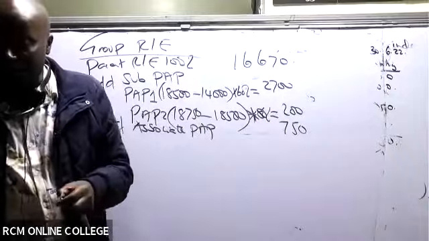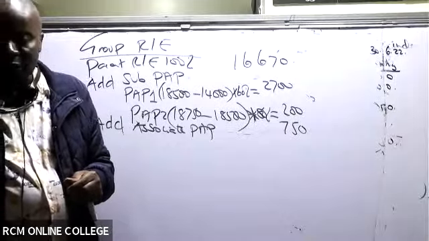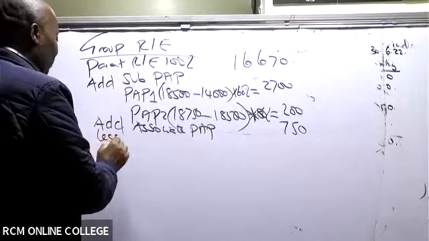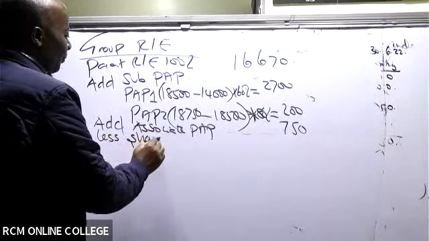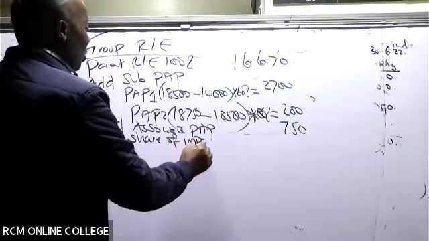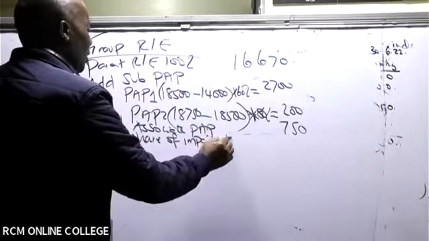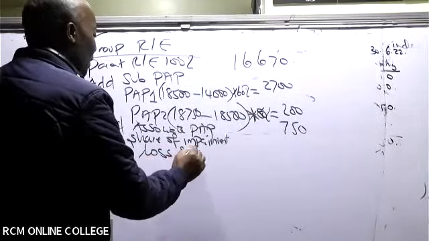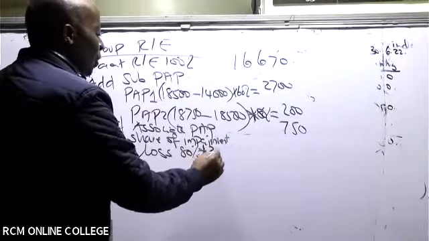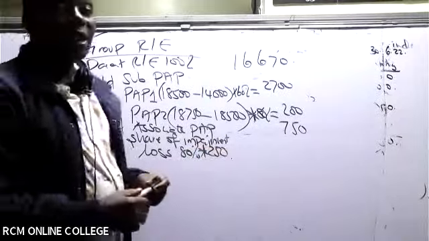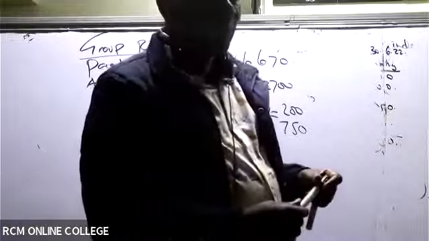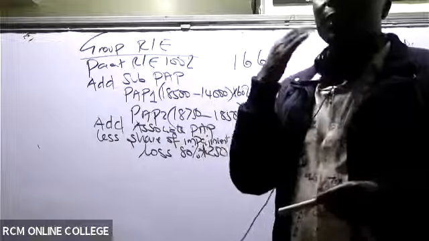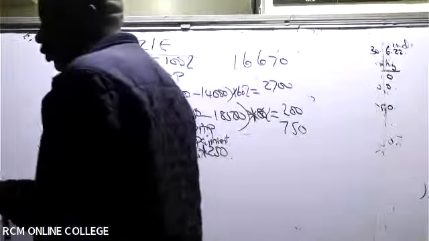And then you come and less two things. First of all, less the share of impairment loss. The impairment loss, the parent's share is 80%. Was the impairment loss 250? I think it was 250.